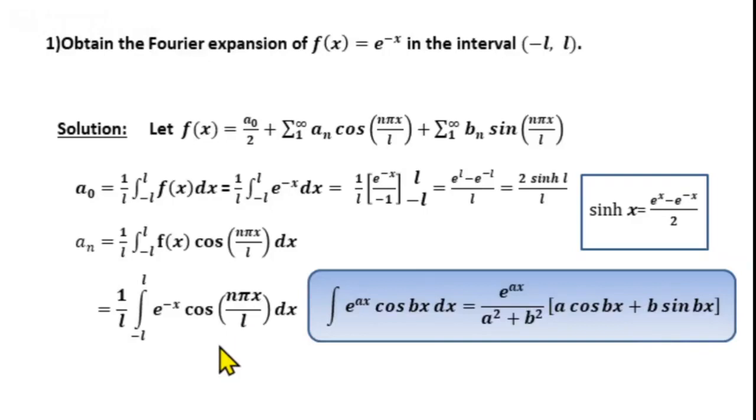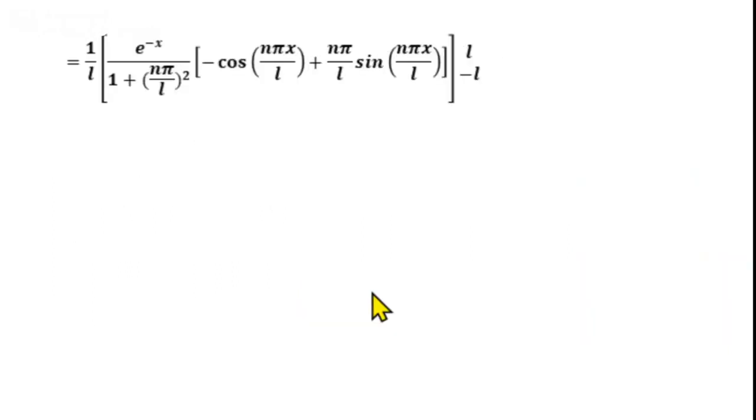So an will be equal to 1 by L into, by applying this result, e power minus x divided by minus 1 the square plus n pi by L whole square into minus cos n pi x by L plus n pi by L sin n pi x by L. Apply the limits from minus L to plus L. Now here, if we apply the upper limit x equal to L, we get within the square bracket minus cos n pi L by L, that is minus cos n pi, and we know that cos n pi is minus 1 raised to n, and sin n pi x by L, taking x equal to L, we get sin n pi, and the standard result sin n pi equal to 0.